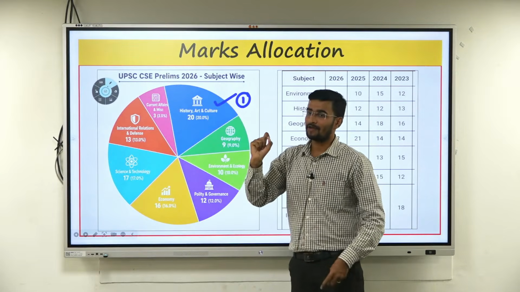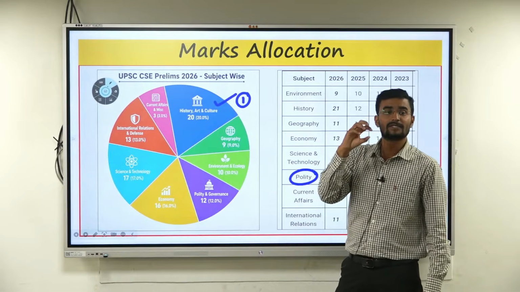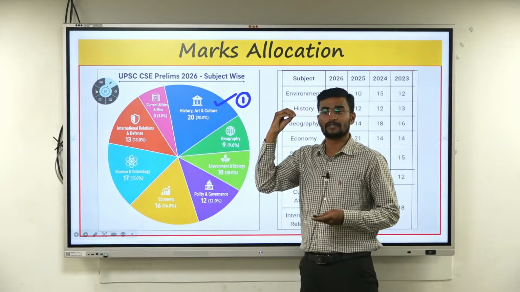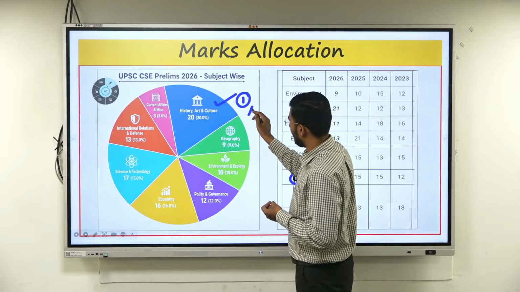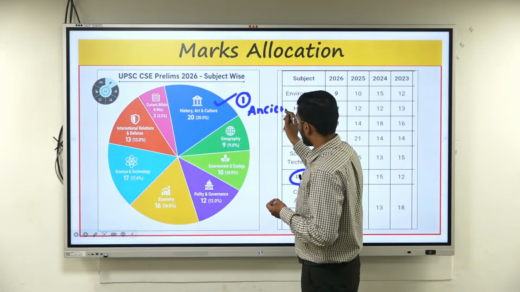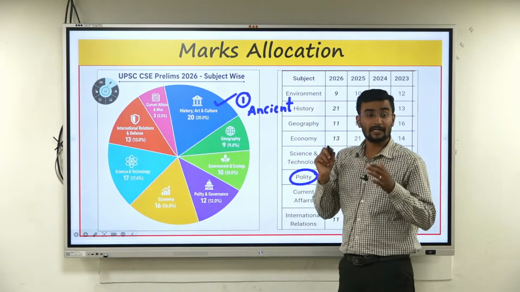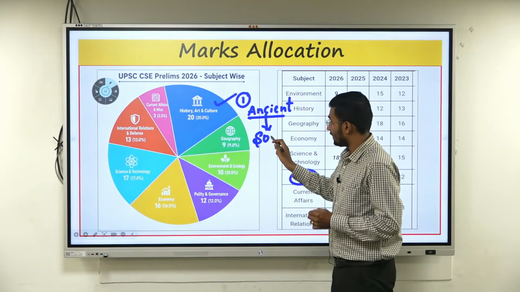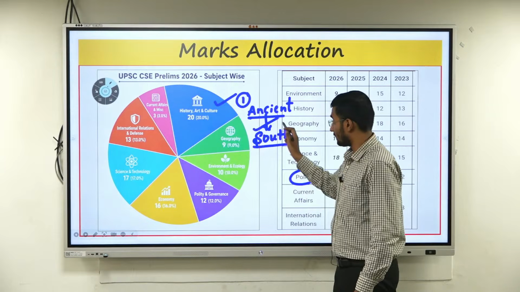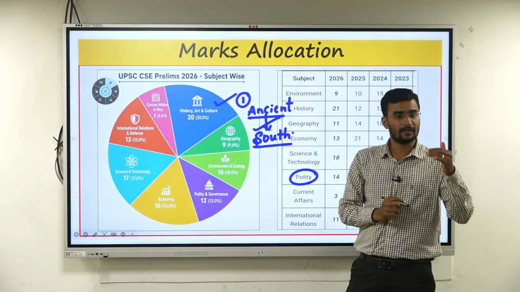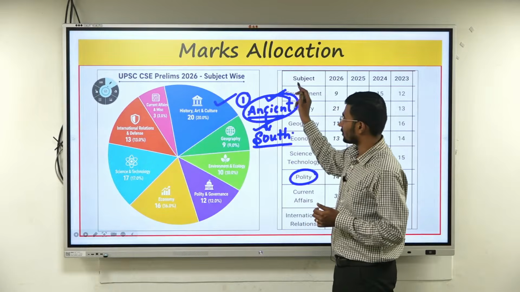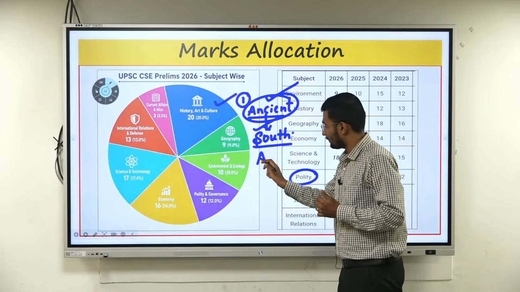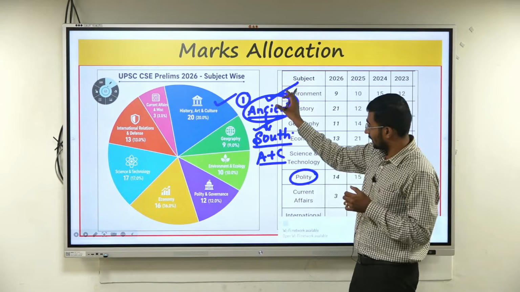And I've already said, when we are talking about history, the questions are not majorly from modern Indian history. Rather, which one are the questions from? The questions are majorly from ancient, art and culture, and South Indian history was being asked majorly, with respect to the ancient period, focusing upon the Cholas, the Cheras, the Pandyas, art and culture, the Dravidian architecture, Nagara architecture. They focused on this.